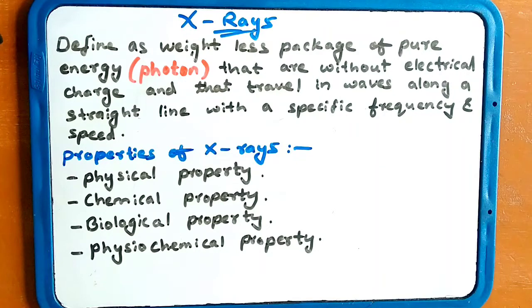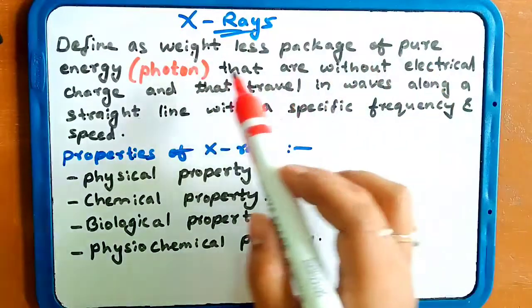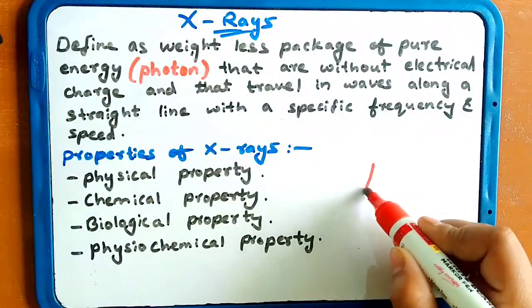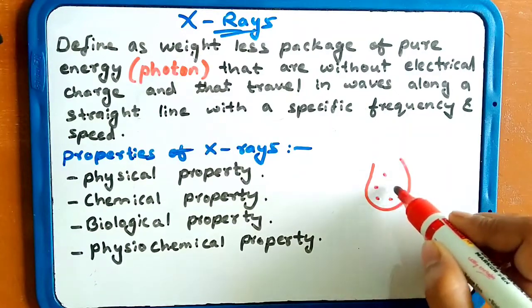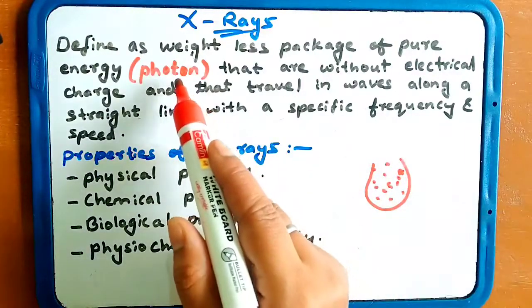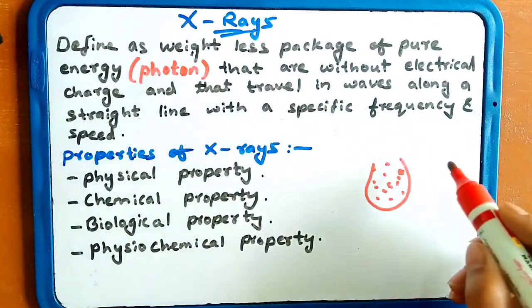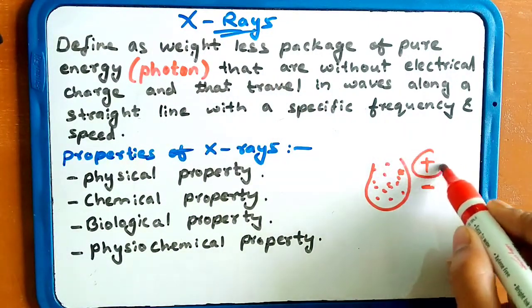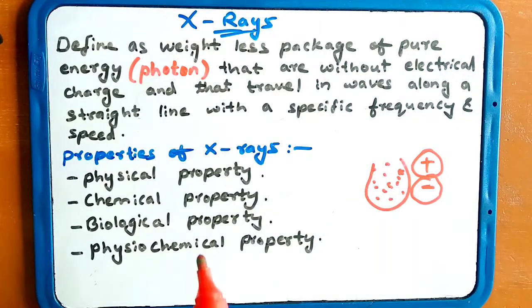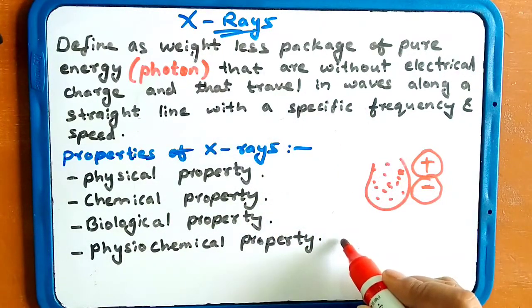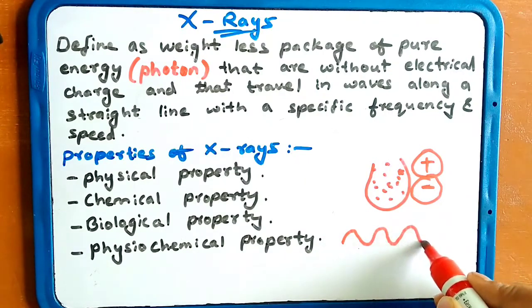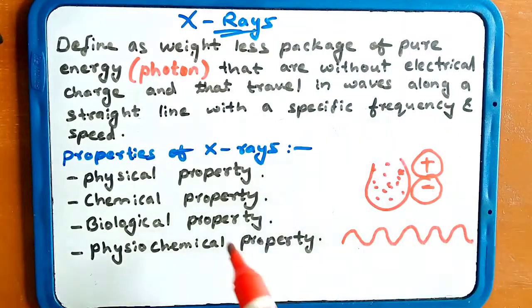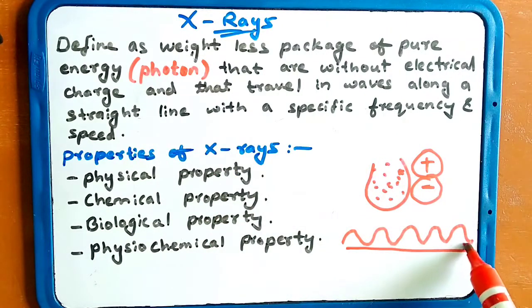Today our topic is X-rays. So we are going with what are X-rays and what are the properties of X-rays. X-ray is defined as weightless packets of pure energy. These are packages of pure energy, known as photons, that are without electrical charge. They don't have electrical charges and they travel in a wave manner along a straight line. See, this is traveling in a straight line.